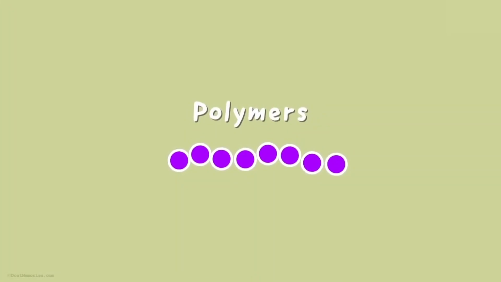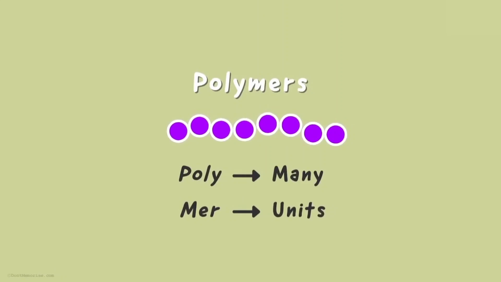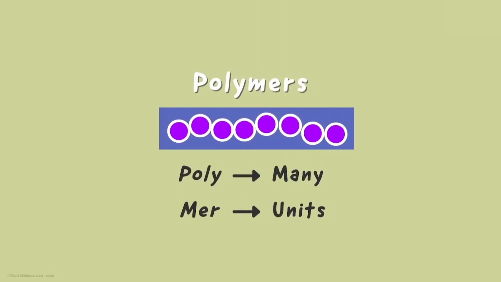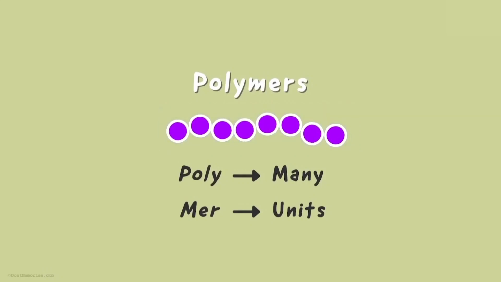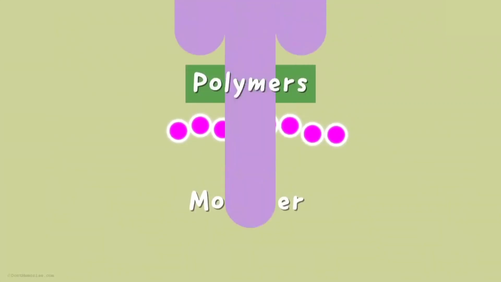So, what exactly do we mean by polymers? Poly in Greek means many and mer refers to units. So, can we say many repeating units joined together? Yes, and these units are all the same. That means the basic unit that forms the polymer will repeat itself several times. Do you know what this single unit is called? Yes, it's called a monomer. A monomer repeats itself many times to form extremely long chains, forming a polymer.